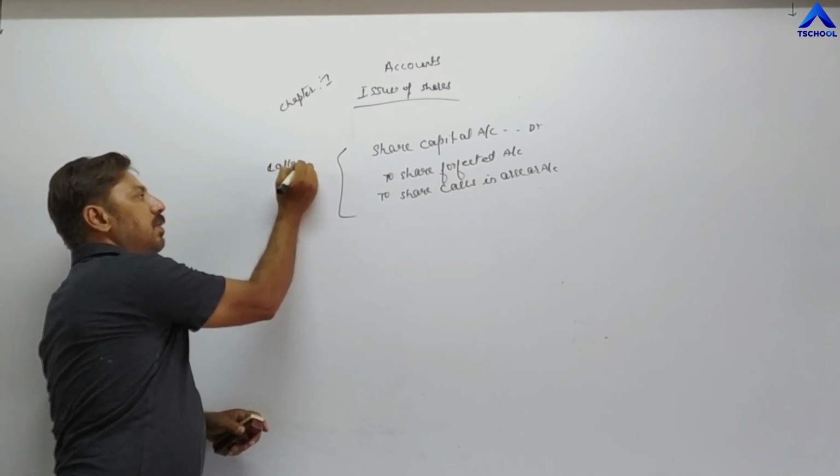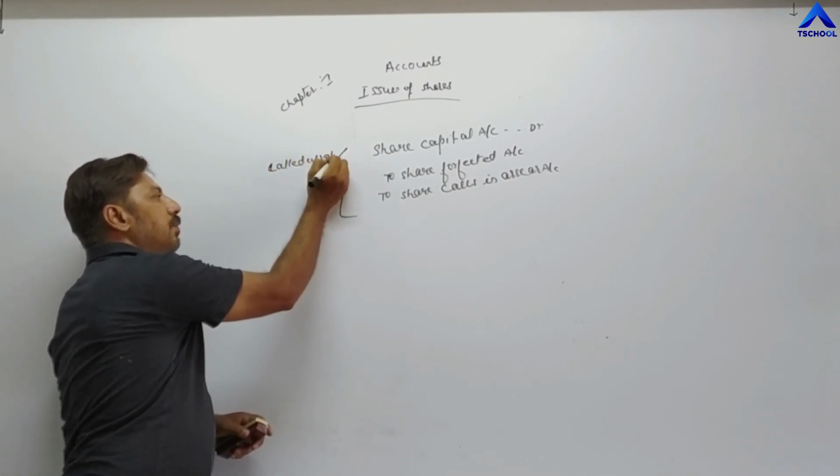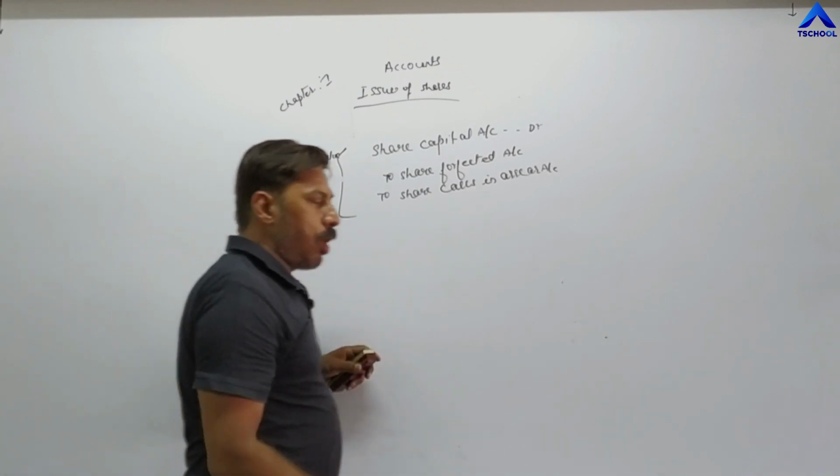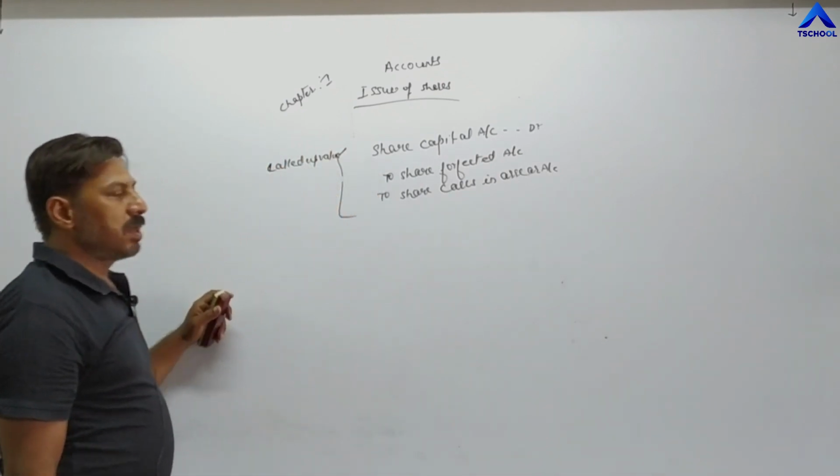Now what is called up value? Called up value is the amount of face value which is demanded by the company.